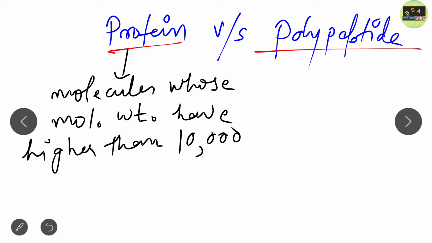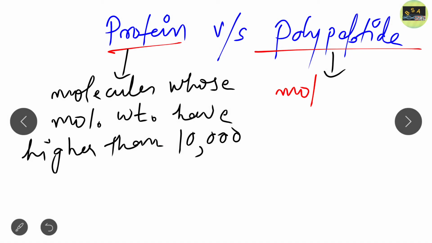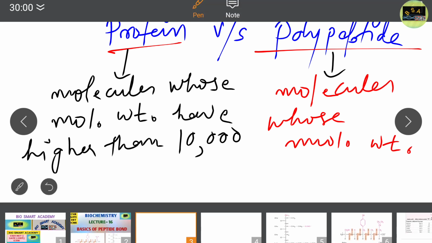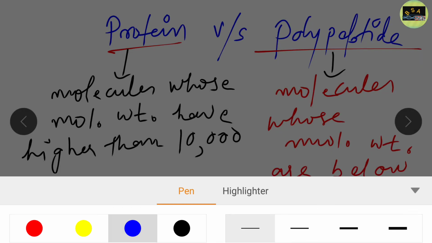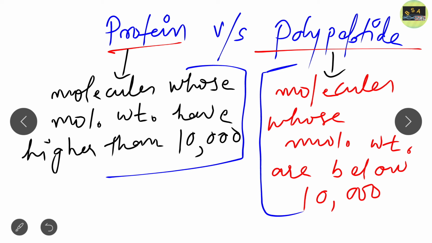So this is one difference between protein and polypeptide: proteins are those molecules whose molecular weight is higher than 10,000, and polypeptides are those whose molecular weight is below 10,000. Clear? So this is one difference.